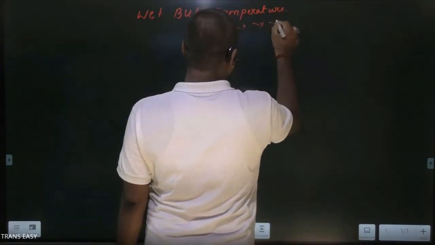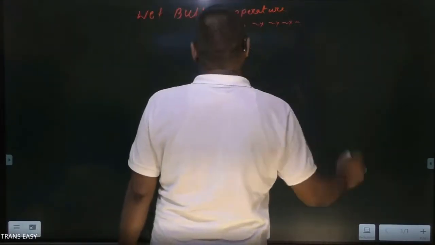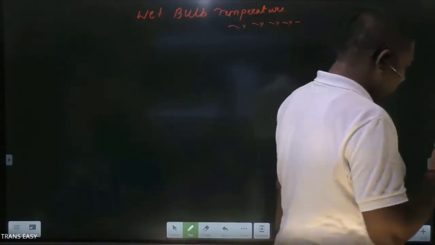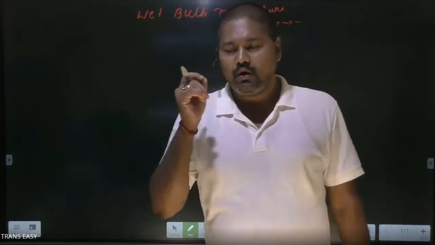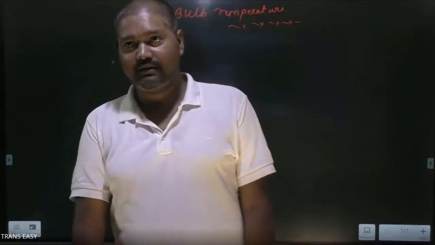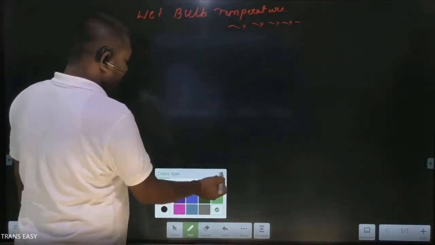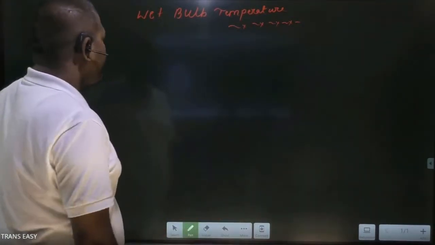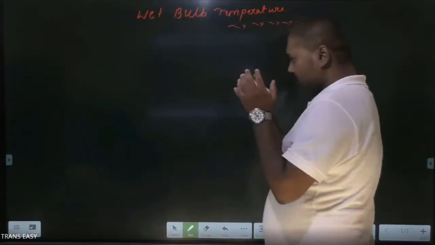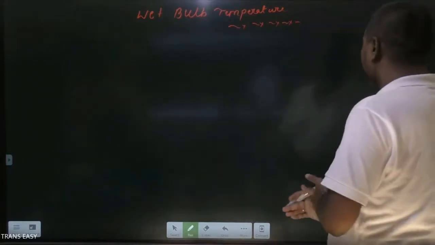Already we have discussed what wet bulb temperature is: a temperature measured by a thermometer which has a wetted cloth over its bulb. And this is also the temperature of moist air. Friends, let us construct a setup for the wet bulb temperature measurement.